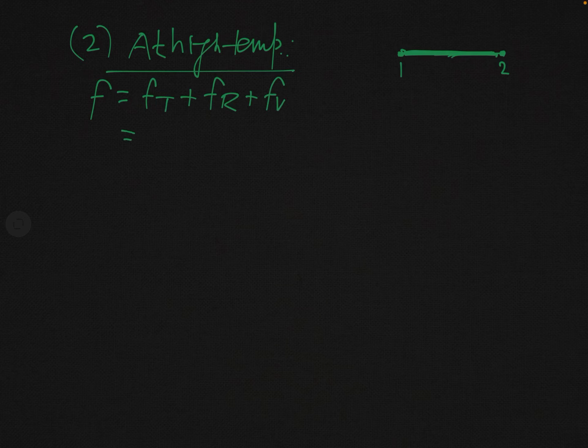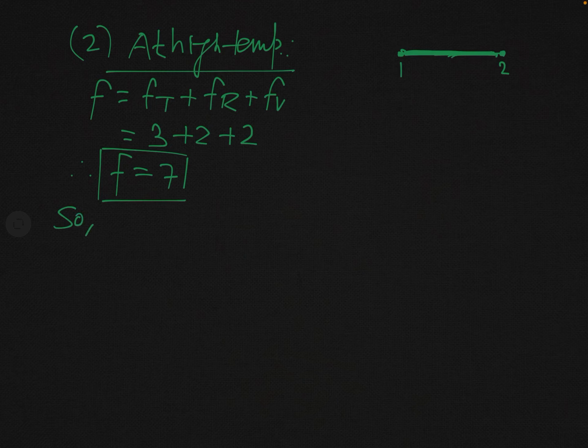And you have seen earlier that Ft is 3, Fr is 2 and Fv is also 2. So now you can say that F is equal to 7. So at high temperature, the degree of freedom of a diatomic molecule is 7.